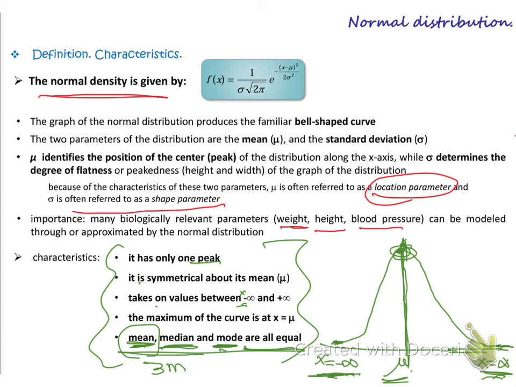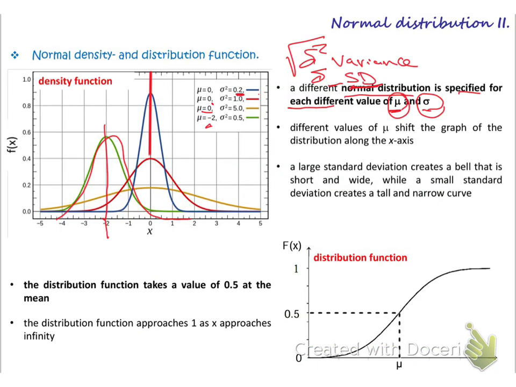And sigma, the shape parameter. See the shape here, the shape changed. It depends on the sigma. The shape changed. But with the change of the mu, only the location will be changed.